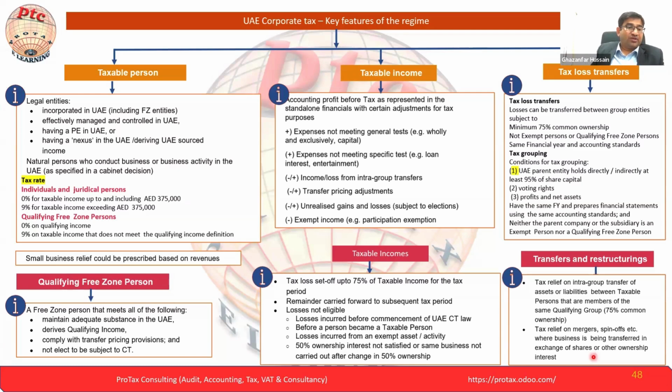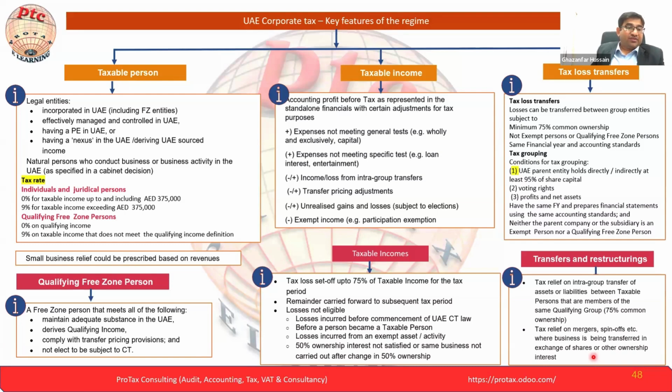How to apply for SBR? As I already mentioned, during the first return, the first option will be your revenue. If revenue is less than 3 million, then the next option will be to apply for SBR. You just tick the SBR relief.